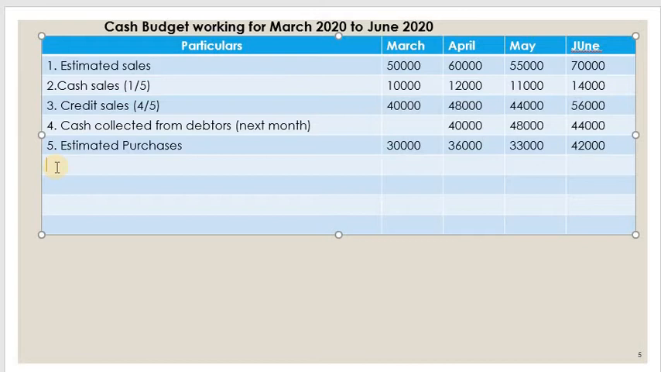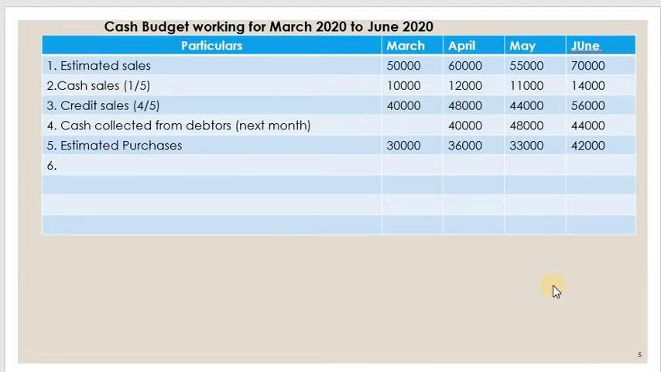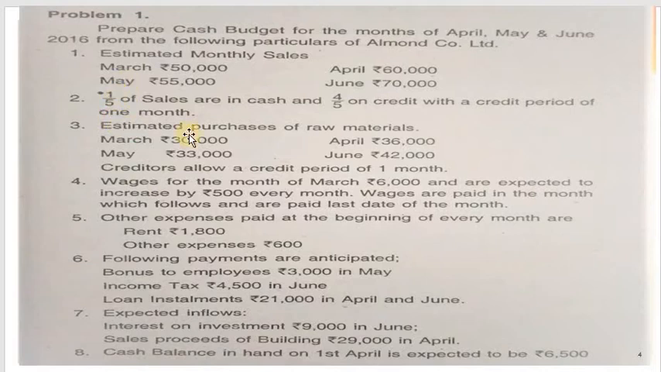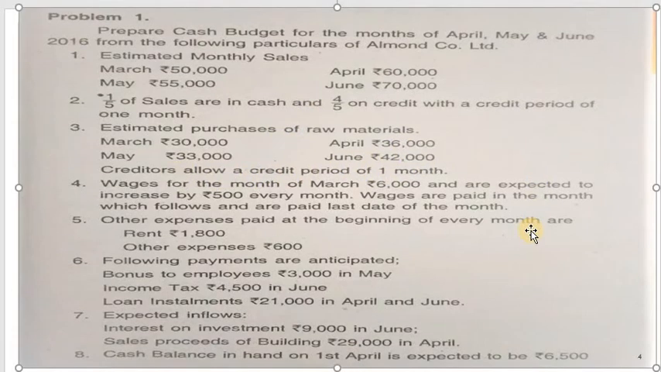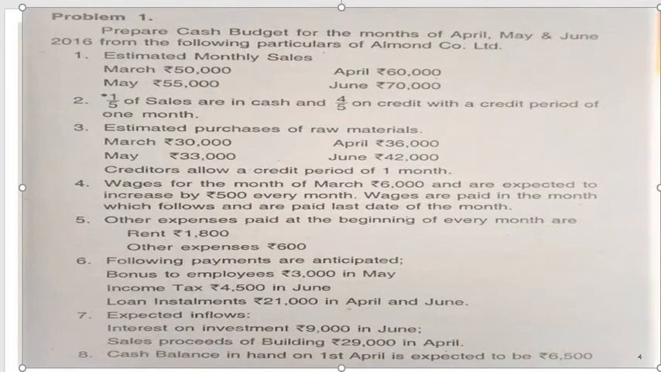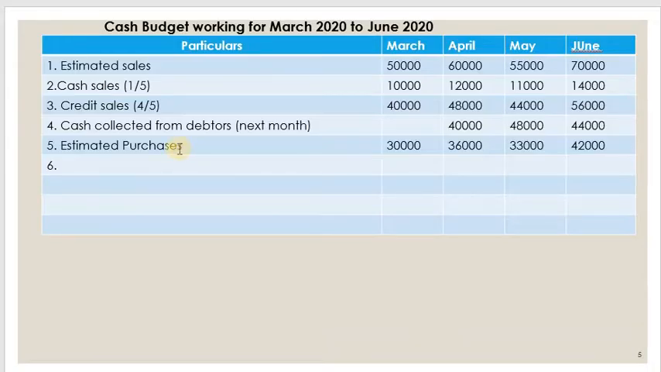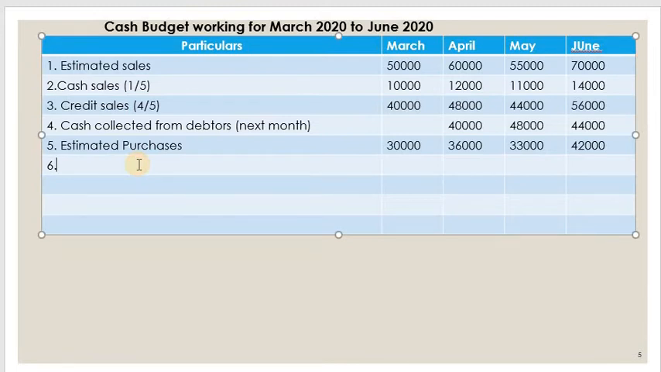In the same way, as we calculated the cash collected from debtors, for which we needed credit sales, likewise here we need credit purchases and cash purchases. There is no information regarding cash purchases. See here, estimated purchases of raw materials. Creditors allow a credit period of 1 month. No mention of cash purchases, that means everything is on credit. So write down no cash purchases.